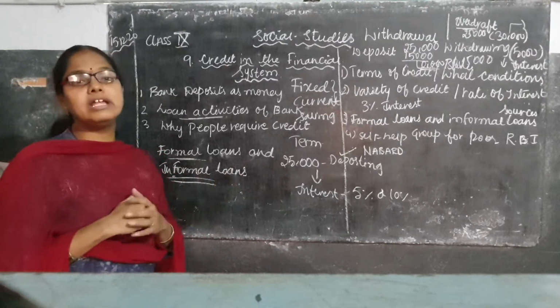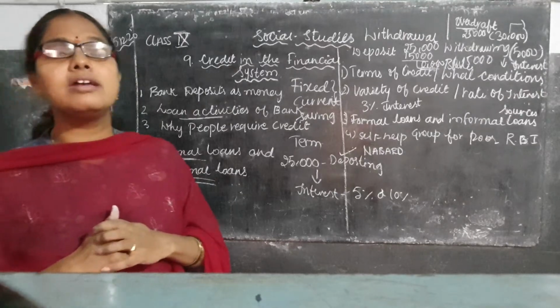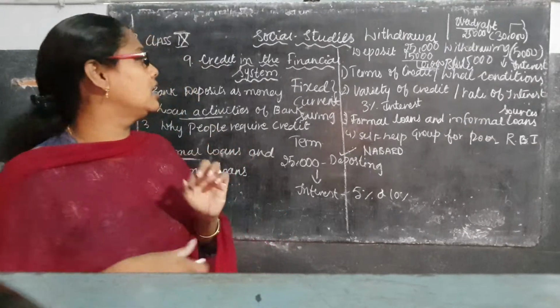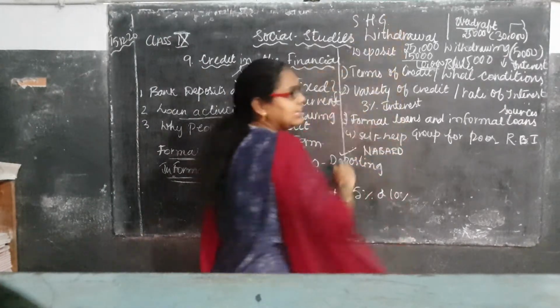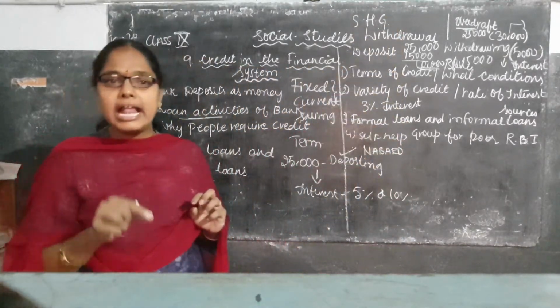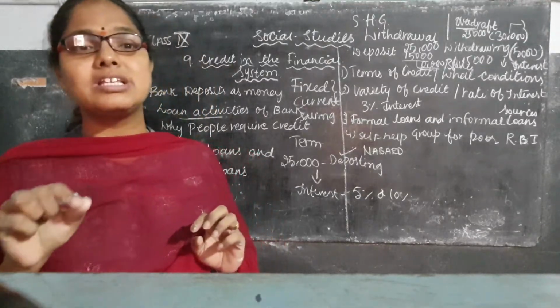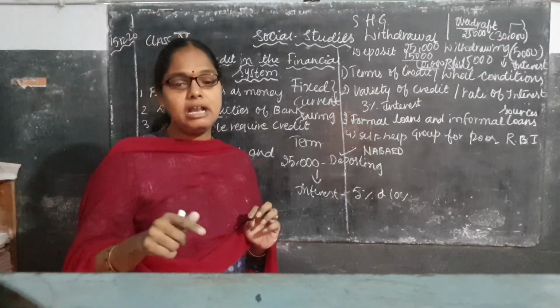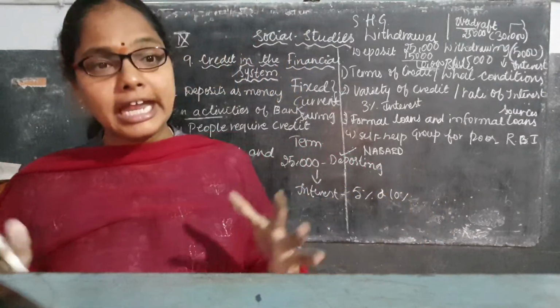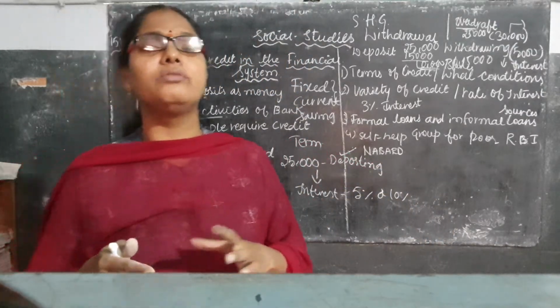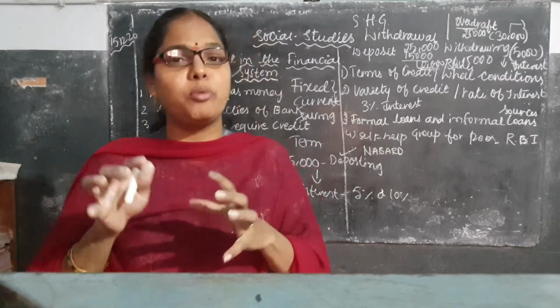In the last lesson, yesterday's class, I explained what is the SHG. What is the meaning of the SHG? SHG is nothing but self-help group. In this self-help group, all the neighbor people gather together, and whatever extra amount they have, they pool together.